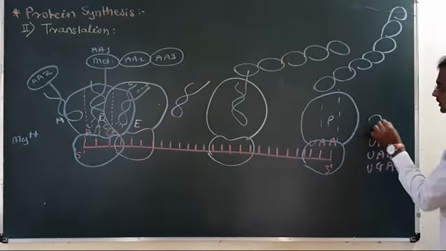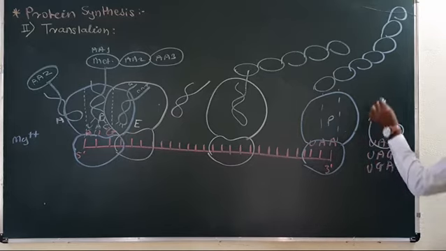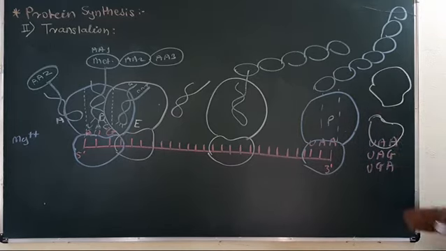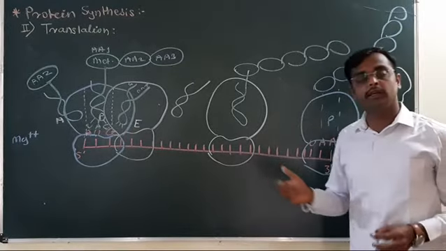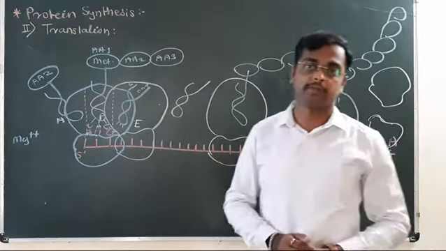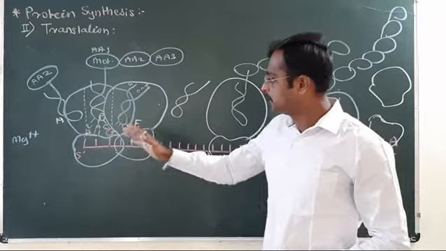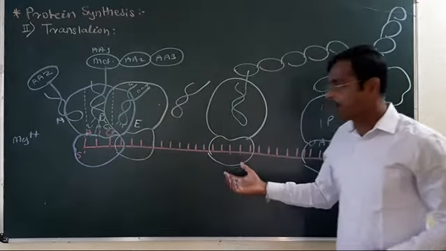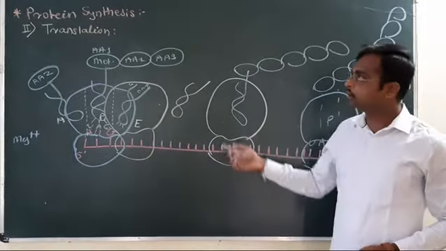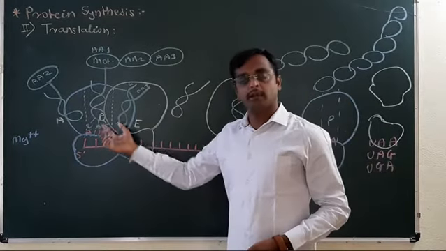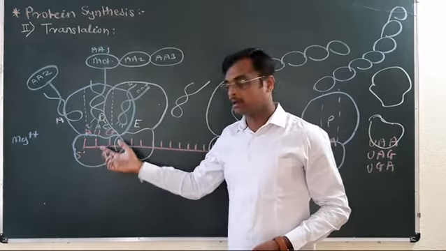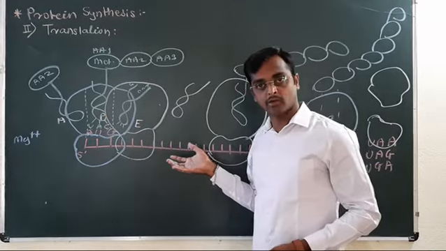The smaller subunit and the larger subunit of the ribosome dislocate, and the polypeptide chain is released in the cytoplasm. Understood? The very important role is played by the ribosome for the translation process. Ribosomes are required. This movement is called translocation.